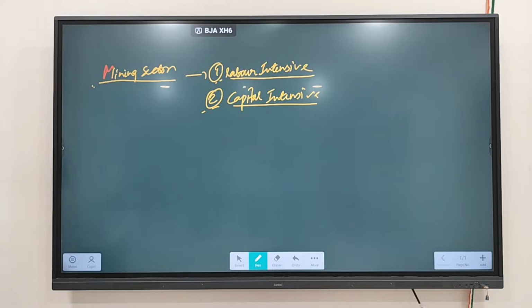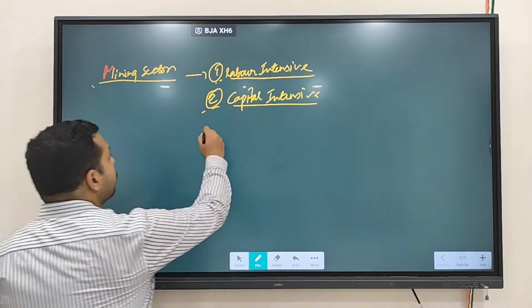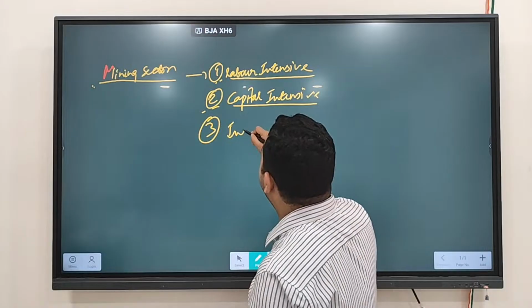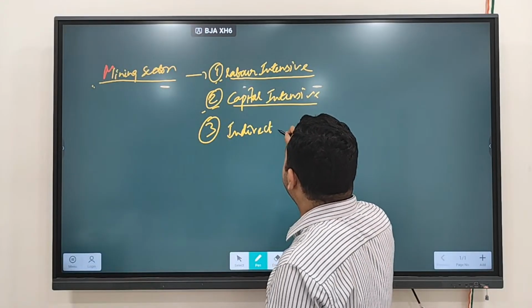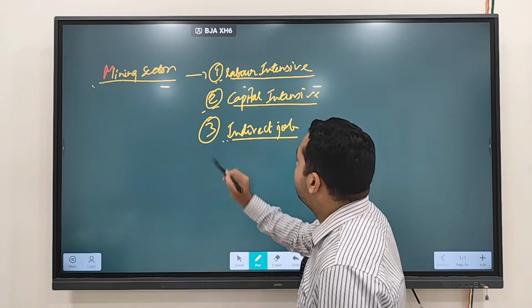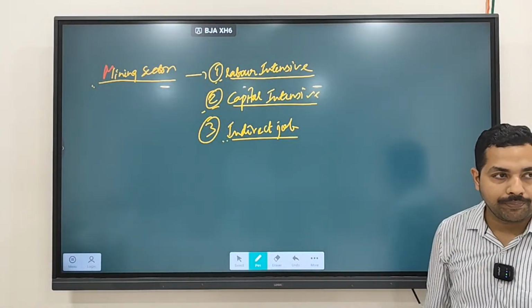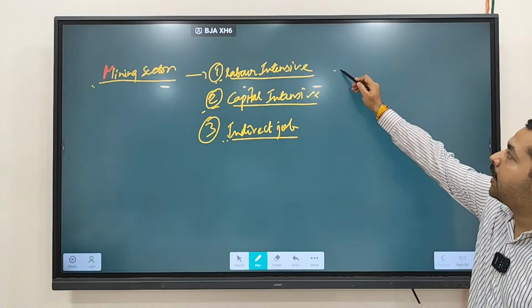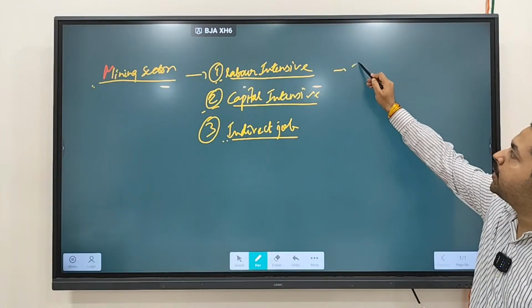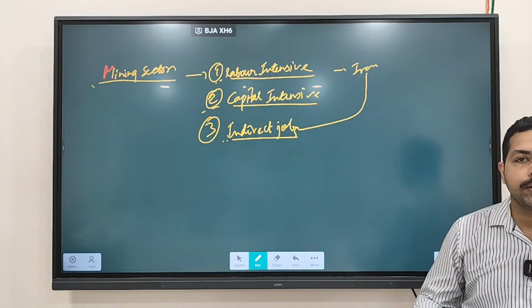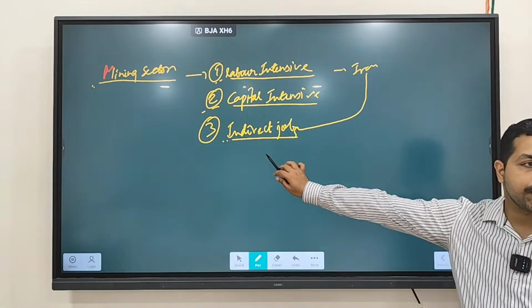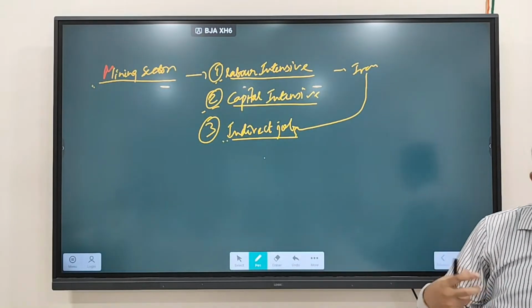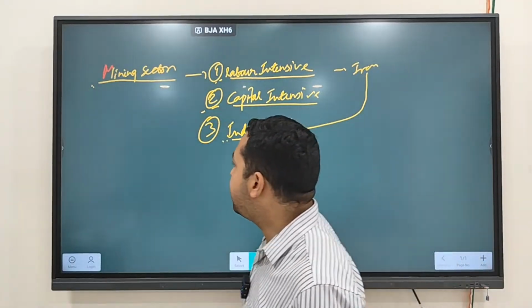Third thing, mining creates a lot of indirect jobs. Why does mining create indirect jobs? Let's say iron is being mined. If iron is being mined, then iron and steel industries will work. And when iron and steel industries work, jobs will be created.